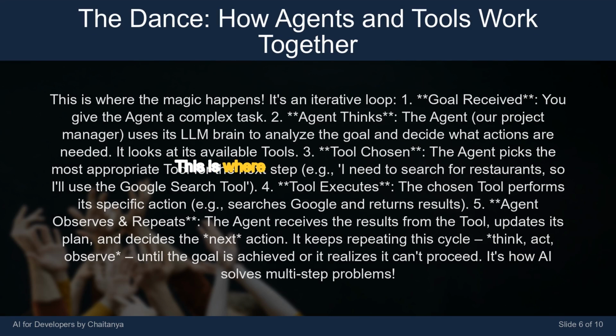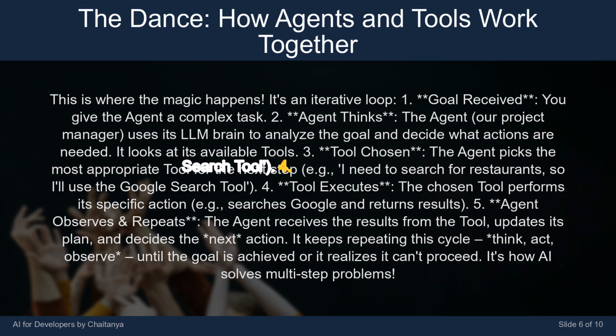This is where the magic happens. It's an iterative loop. 1. Goal received. You give the agent a complex task. 2. Agent thinks. The agent, our project manager, uses its LLM brain to analyze the goal and decide what actions are needed. It looks at its available tools. 3. Tool chosen. The agent picks the most appropriate tool for the next step. E.g., I need to search for restaurants, so I'll use the Google search tool. 4.